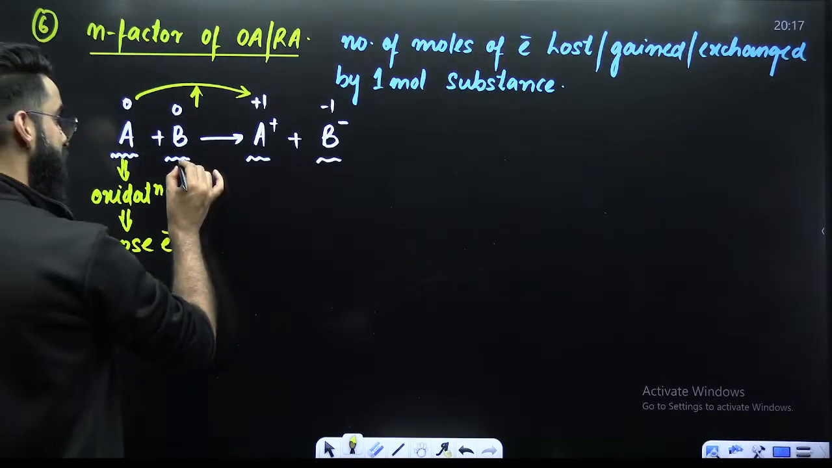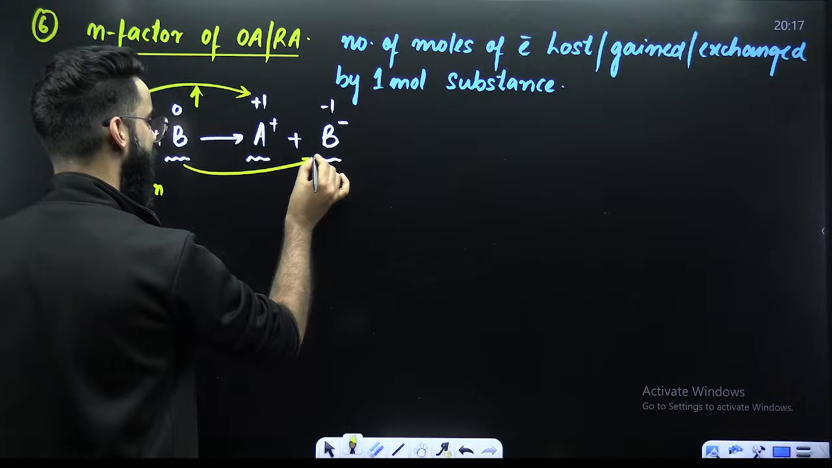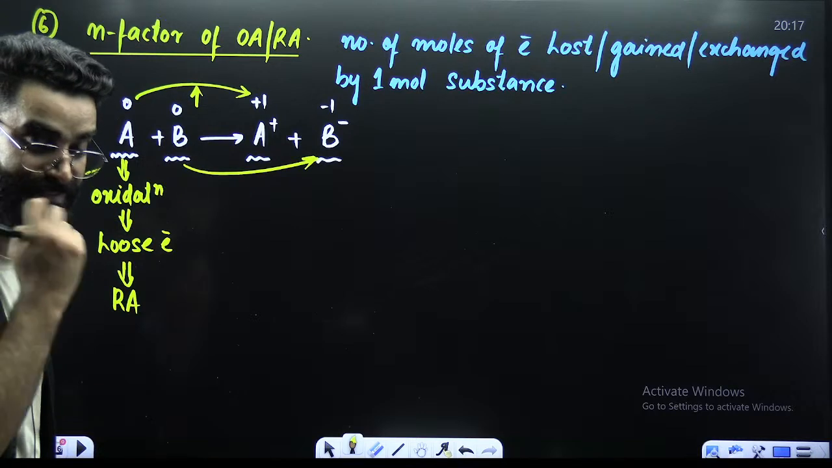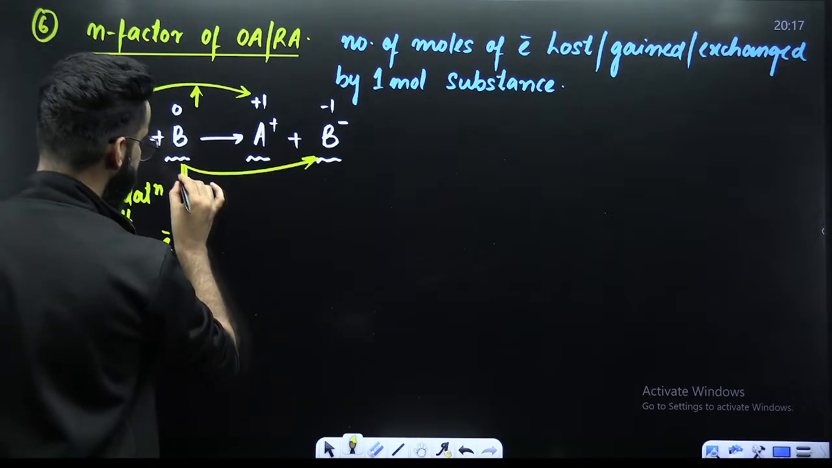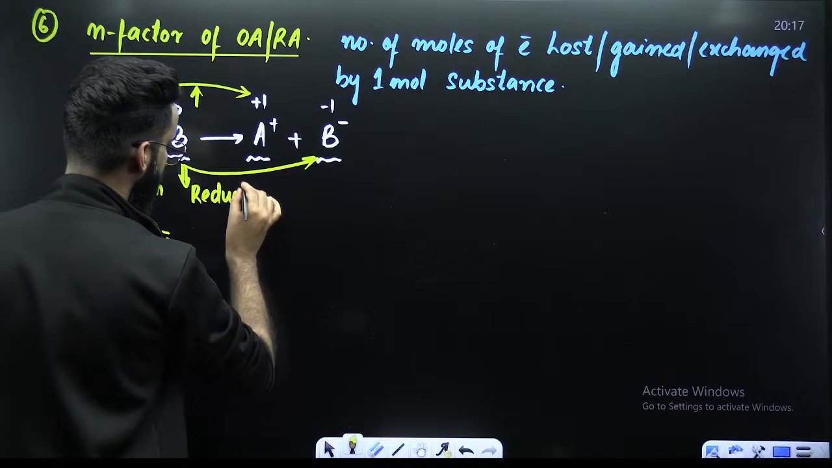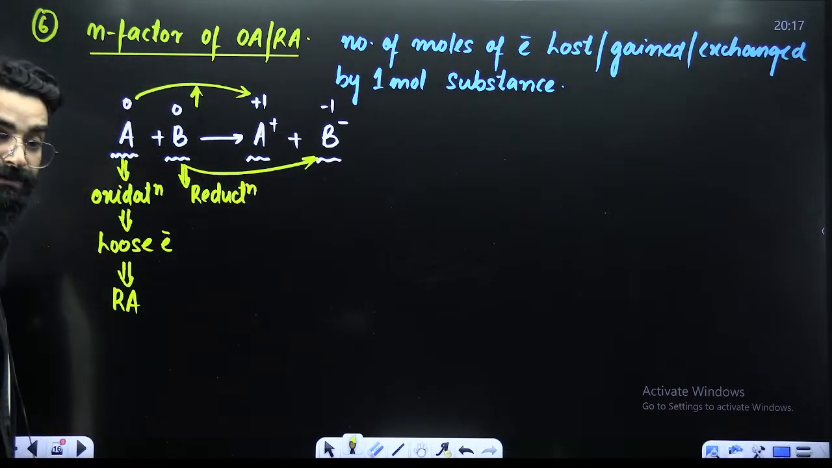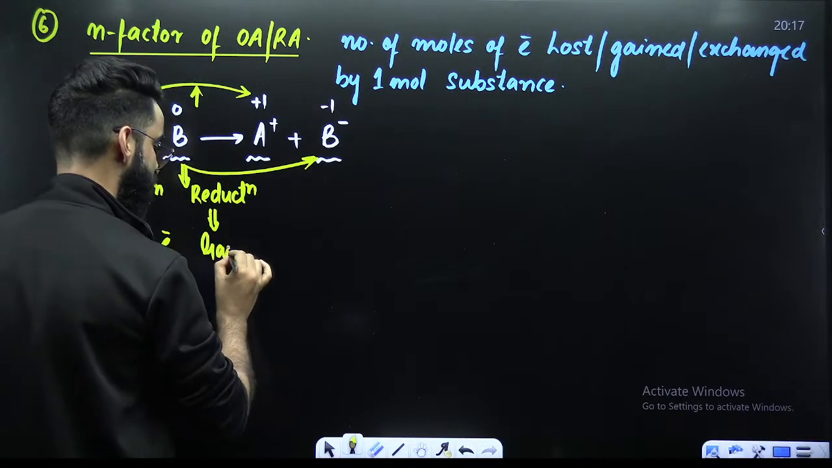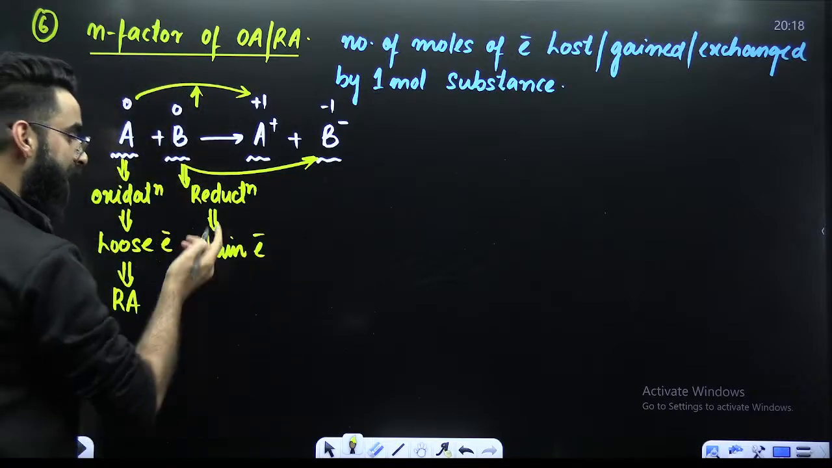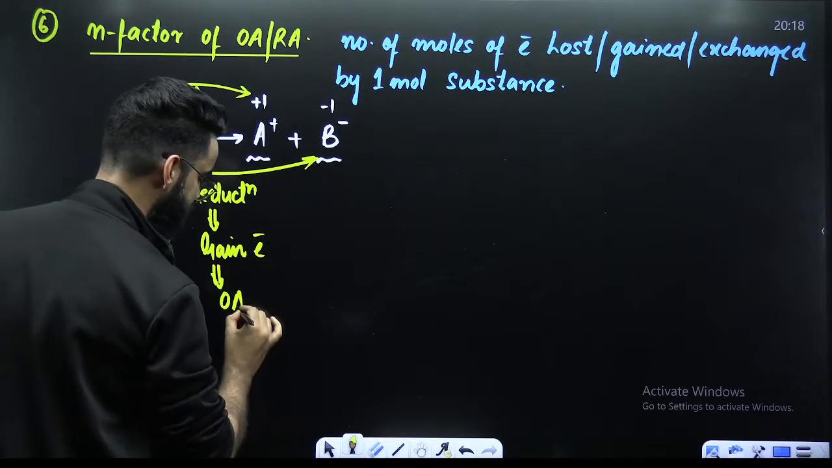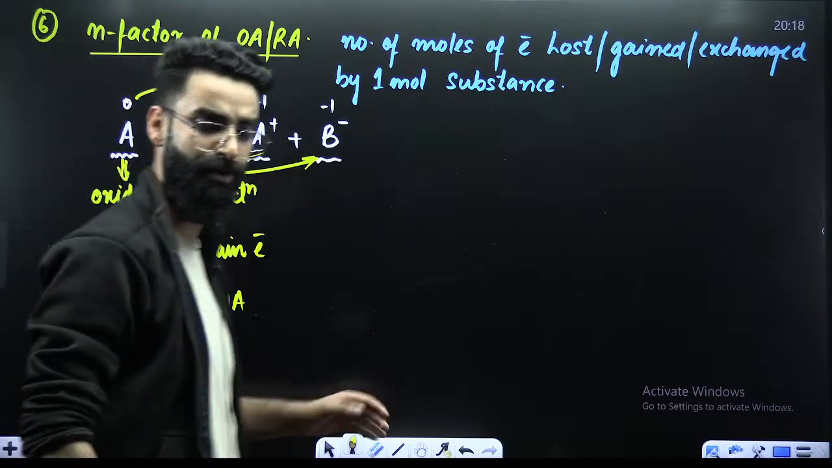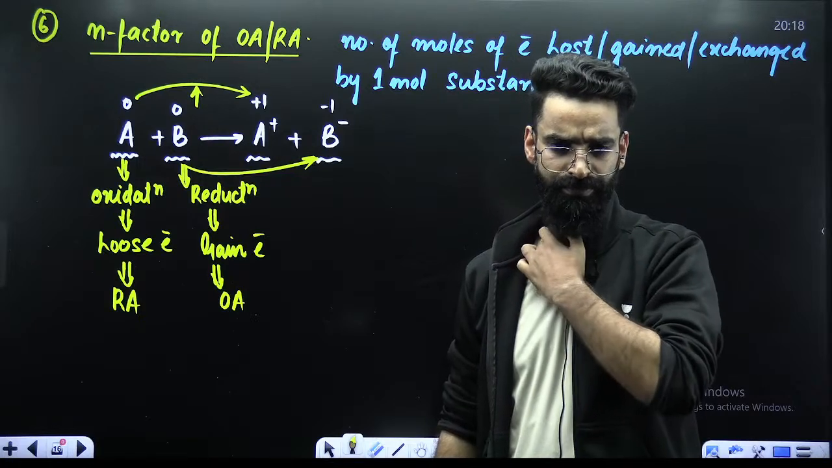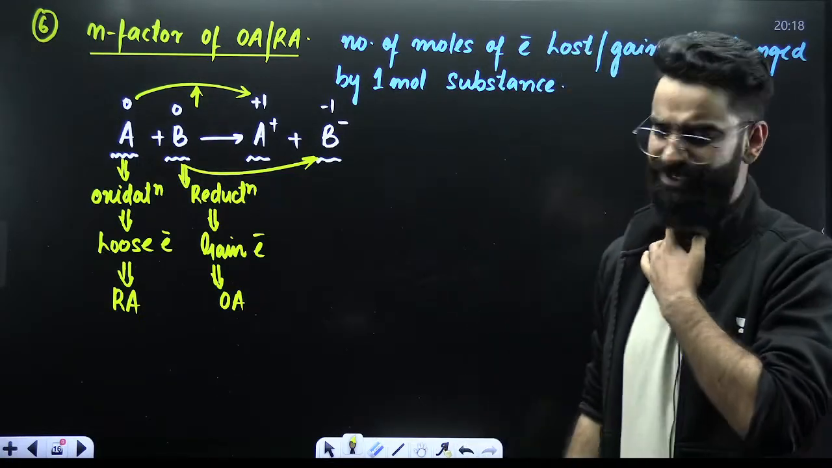Similarly, my dear students, have a look. 0 to minus 1. What is happening? During this process, oxidation state is decreasing. Decrease in the oxidation state is what you call as a reduction. And my dear students, a reduction involves what? It involves the gain of electrons, right? And the one that undergoes a reduction, that is something which you call as the oxidizing agent. So first of all, you identified your oxidizing agent and the reducing agent, right?